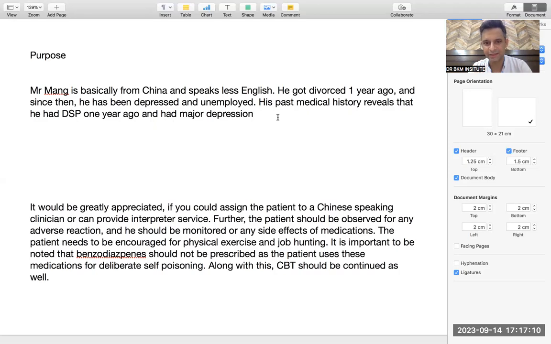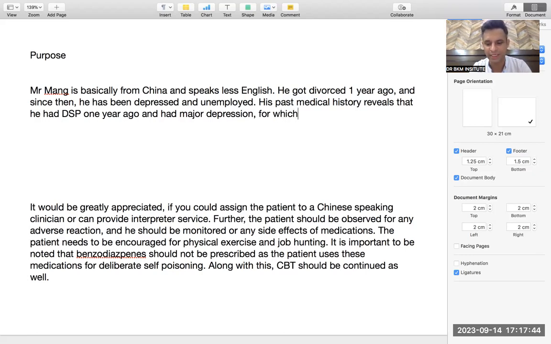But in this case, his medical history reveals, given that he presented the last time. So over here, the best thing is we should not write his past medical history. Normally, I always use this line, but in this case it is not fitting because I have to write he presented 1 year ago. Maybe he came to us only. Otherwise we can write his past medical history reveals that he had DSP 1 year ago and had major depression. That is where I'm using the first important connector.